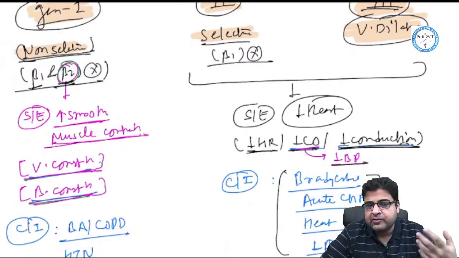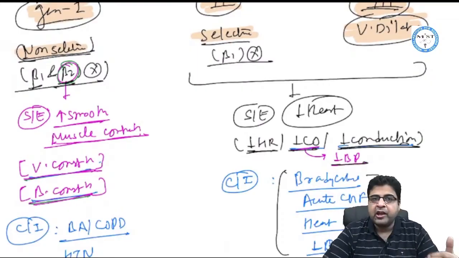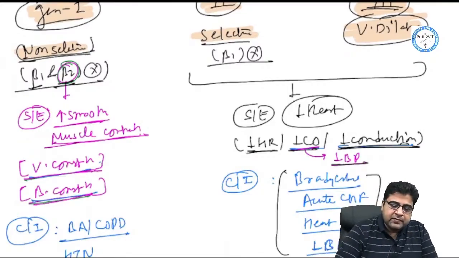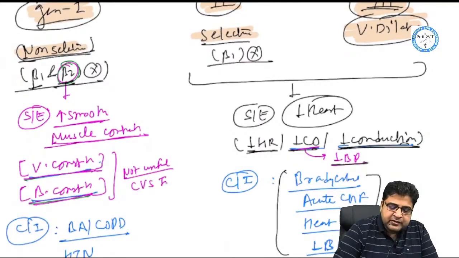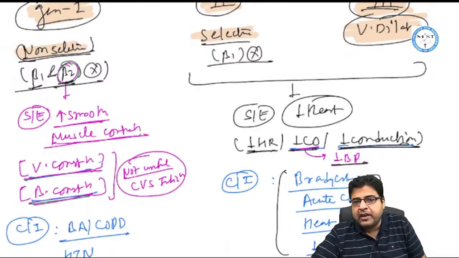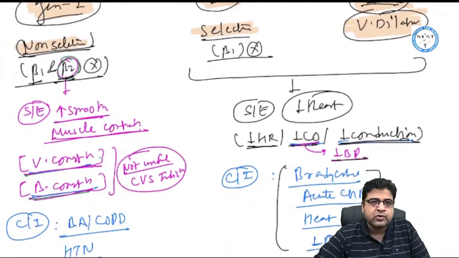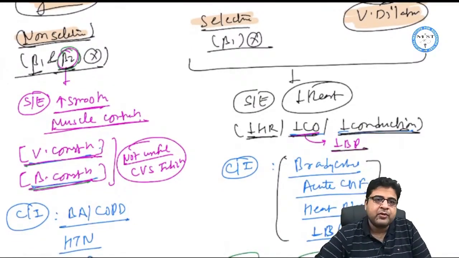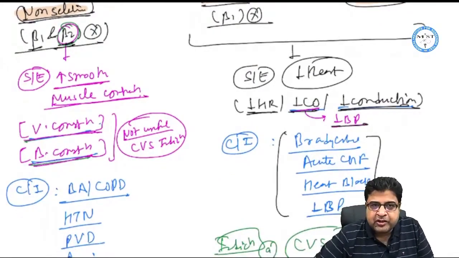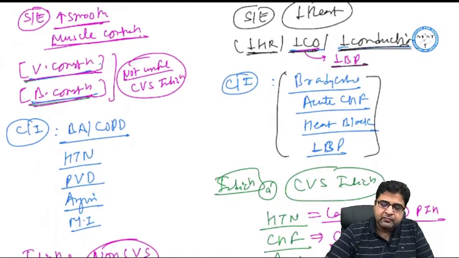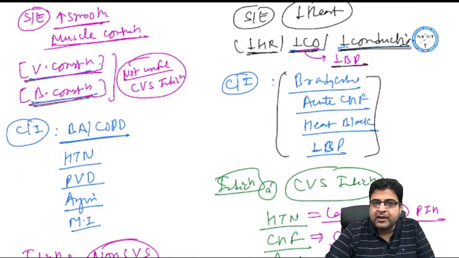So 2 important side effects of generation 1 medicines are vasoconstriction and bronchoconstriction, and that is why these medicines are not useful for cardiovascular indications. Because of the vasoconstriction problem, medicines are not useful if the patient is suffering from any cardiovascular problem. On the basis of this vasoconstriction and bronchoconstriction, these medicines have some contraindications. Because of bronchospasm, we cannot use this medicine for bronchial asthma and COPD.